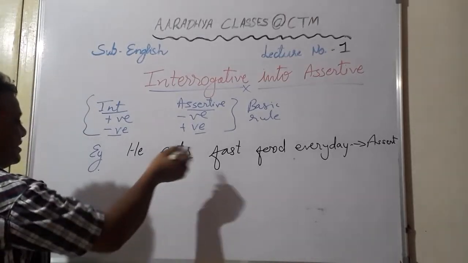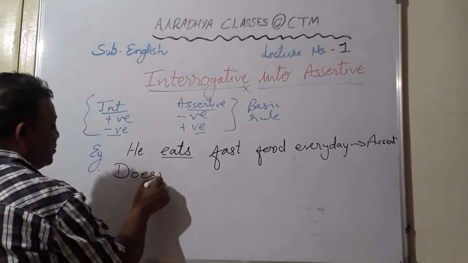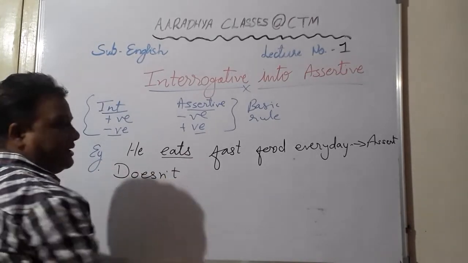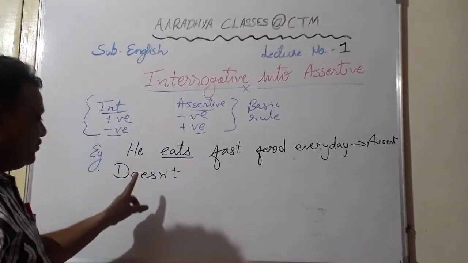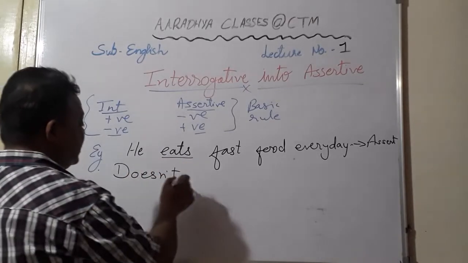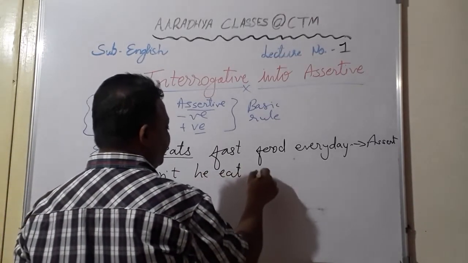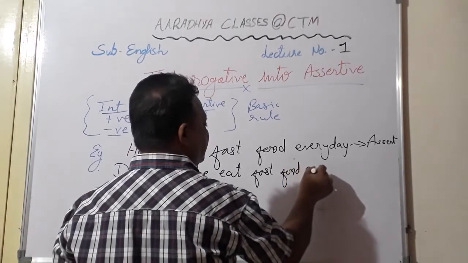Because the sentence is positive, here you are supposed to make it negative, so we will use doesn't. Why? Because the verb is taking s, es or ies. So, doesn't he eat fast food every day?